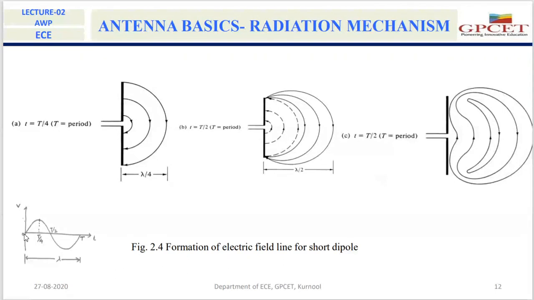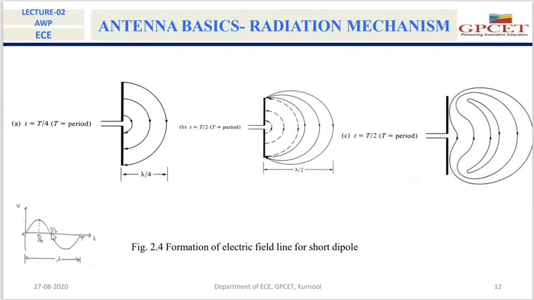These dotted lines are the electric field lines produced due to the applied voltage from T by 4 time to T by 2 time. Since there is a decrease in the applied voltage, the field lines' direction is reverse. At time T by 2, the applied voltage value is 0. At t equal to T by 2, there is no voltage.